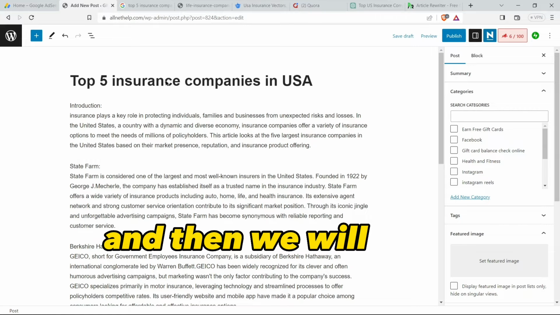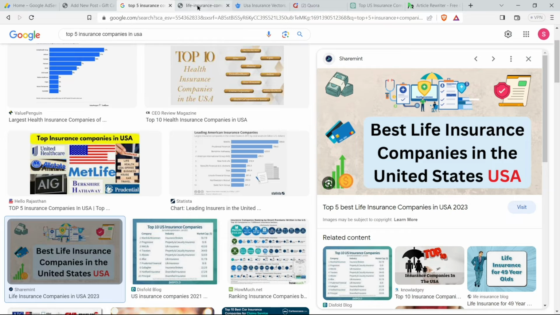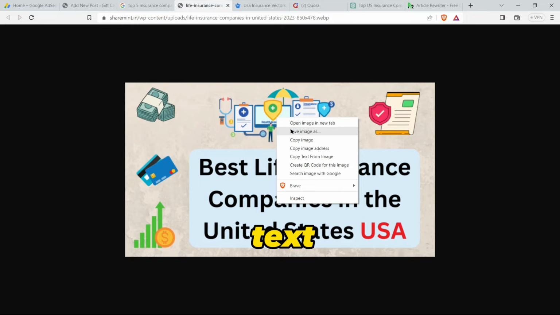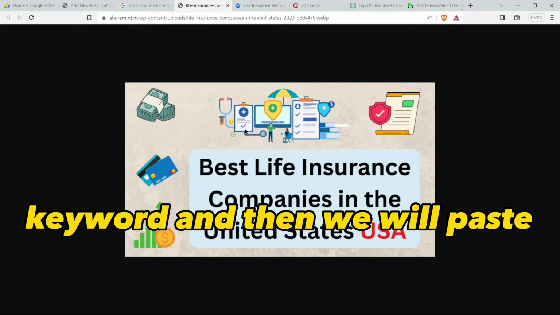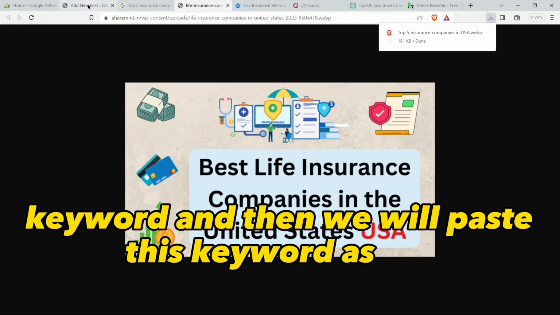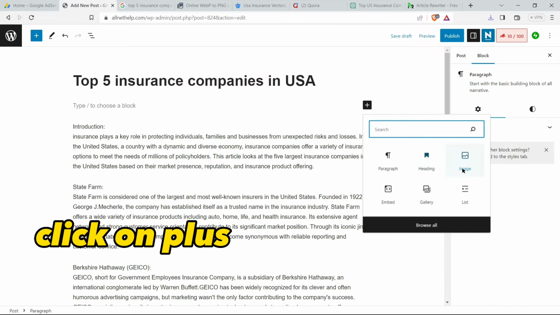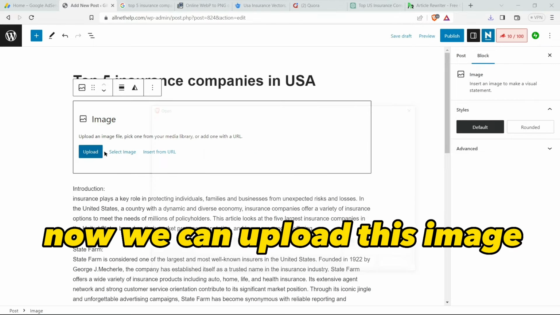And then we will name it. We will copy this text or keyword, and then we will paste this keyword as this photo name. So click on plus and click on image. Now we can upload this image.